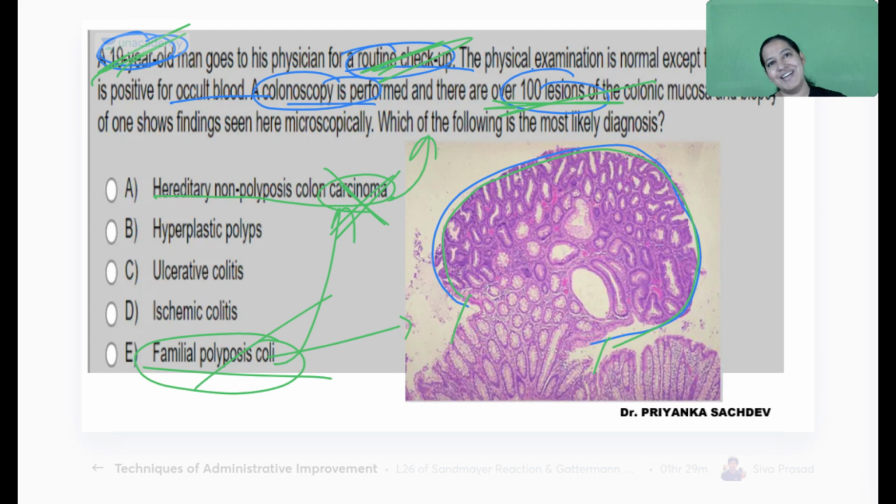Don't get confused. Have you got it? Give me a thumbs up those who have marked A. Have you got it? Why is A incorrect?